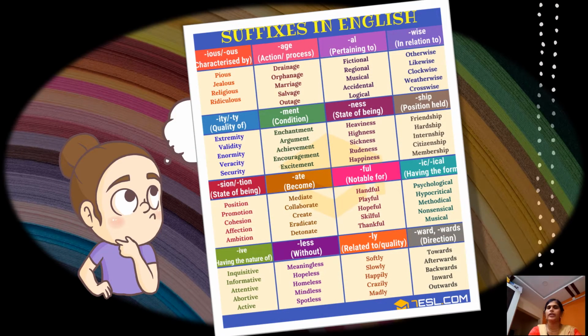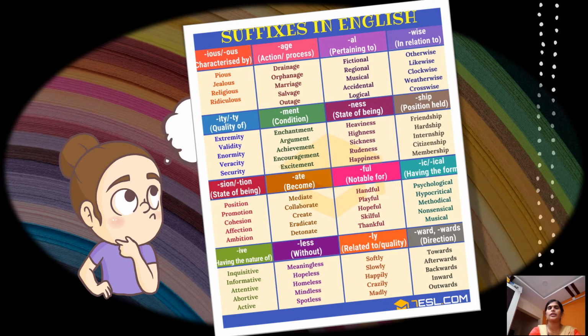Children, here are some of the suffixes in English. For example, IOUS or OUS, which means characterized by. Next, AGE, which tells us about an action or process. Next one, AL, which is pertaining to.